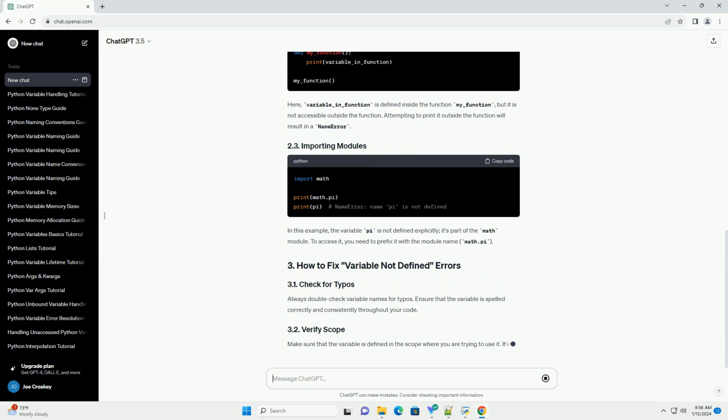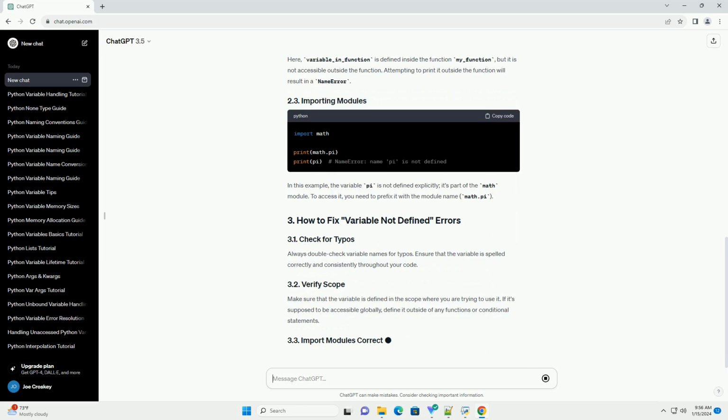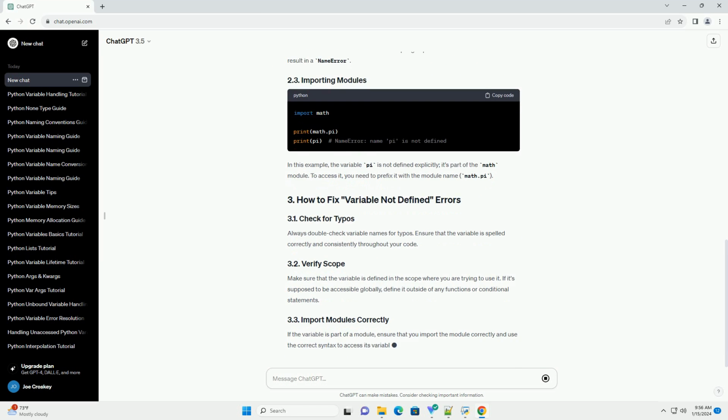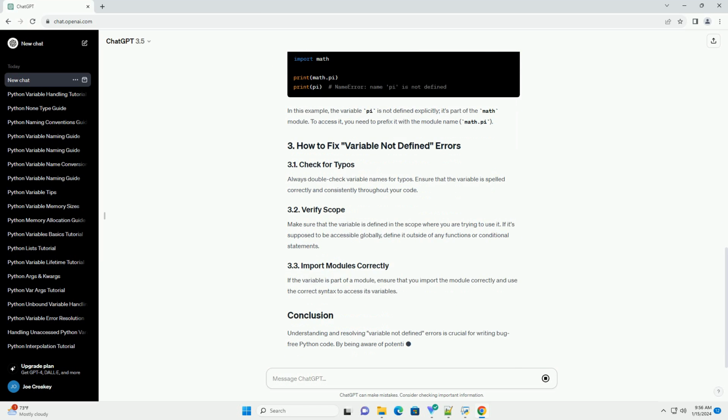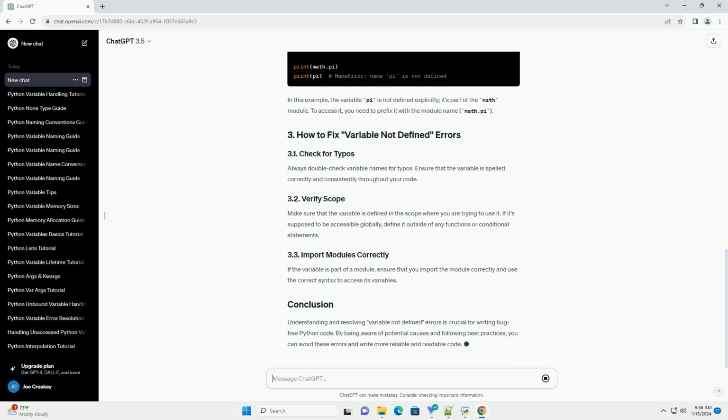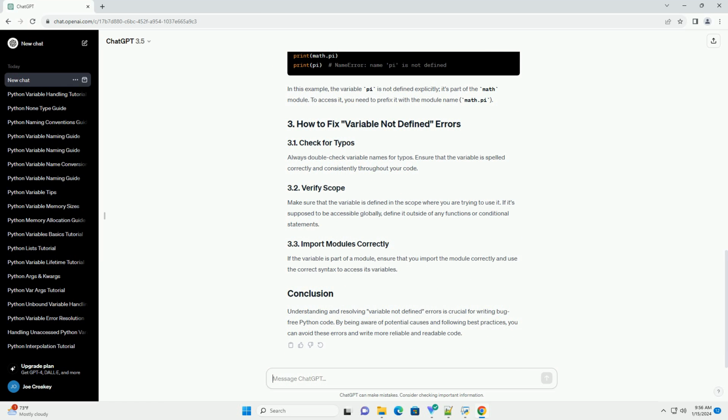There are several common scenarios that lead to "variable not defined" errors. In this case, the variable message is defined, but when trying to print it, there's a typo in the variable name, leading to a NameError. Here, variable_in_function is defined inside the function my_function, but it is not accessible outside the function.